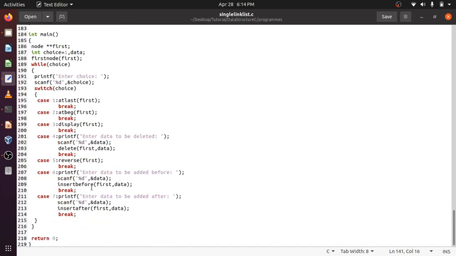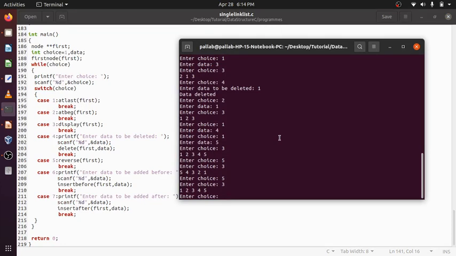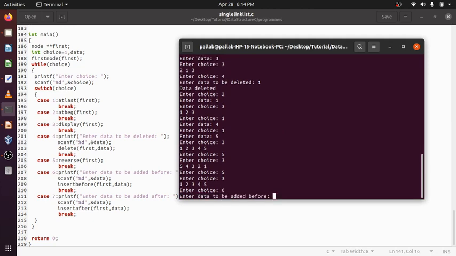After that, insert before and insert after. Like after 5 I want to insert something, 6. I want to insert 6. Enter data to be added before.